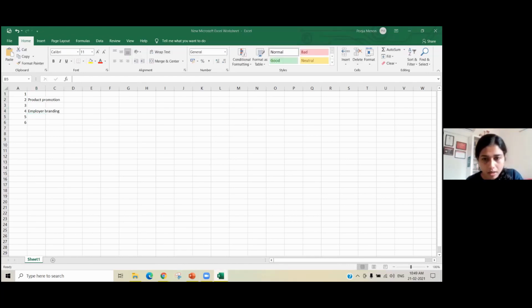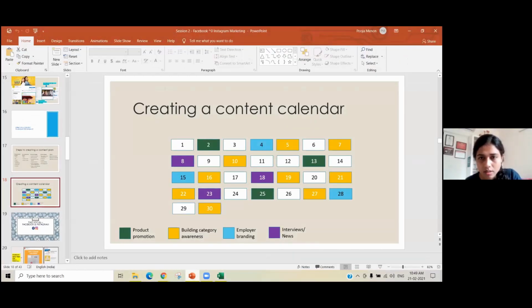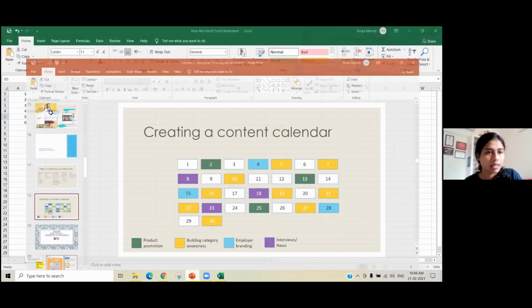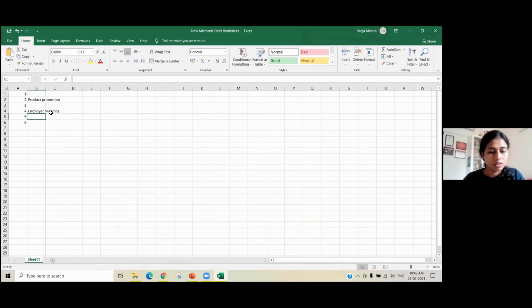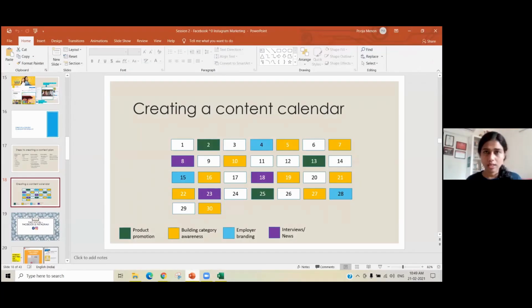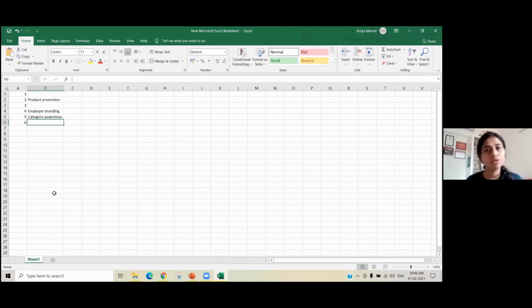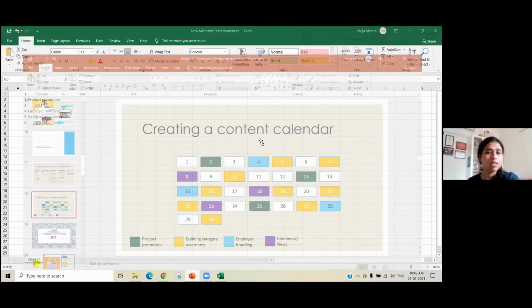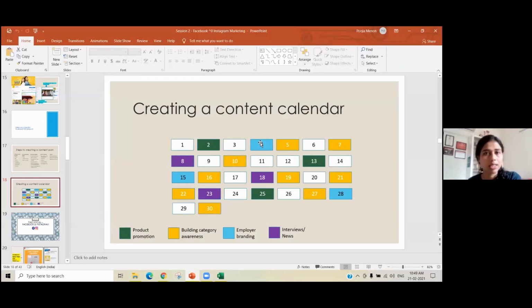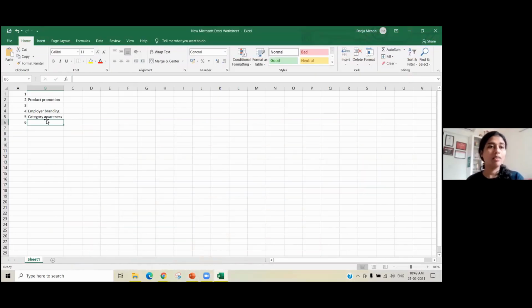And then let me take one more. So fifth is category awareness, right? So then this is category awareness. So you first do the legend, and the legend is because when you go to your senior management, the senior management is not going to go through all your posts. They will only go through the top level, where you will say, 3 times a month I will do this, 4 times a month I'll do this, and they'll approve it. But when we are creating it, we have to do this.